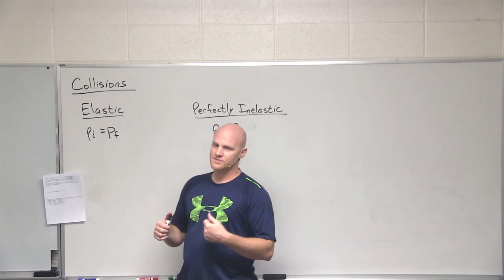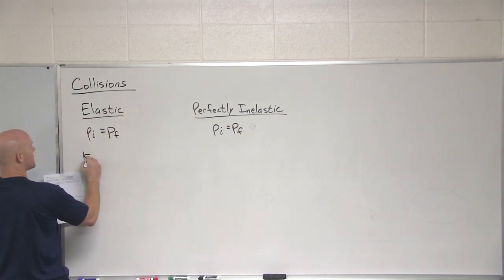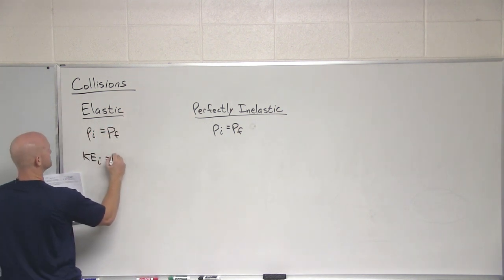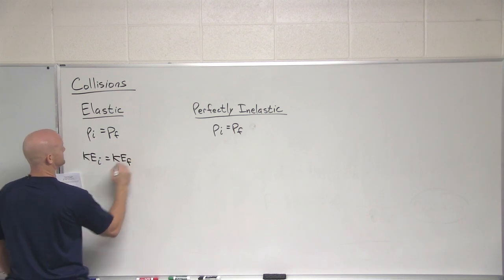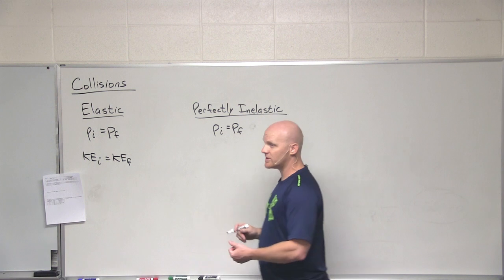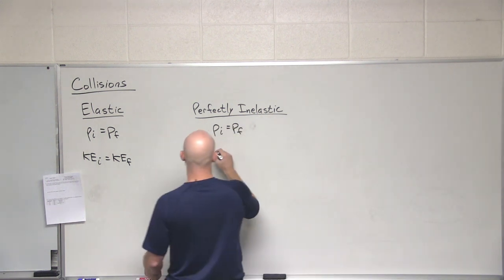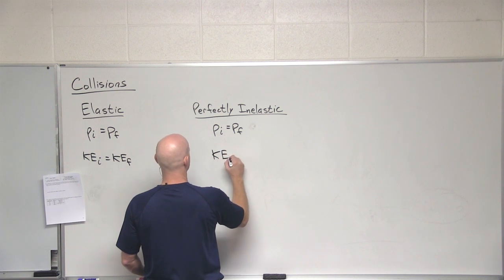What's not necessarily conserved is kinetic energy. For an elastic collision, kinetic energy is also conserved. But for inelastic collisions, whether it be just plain old inelastic or perfectly inelastic, kinetic energy is not conserved.